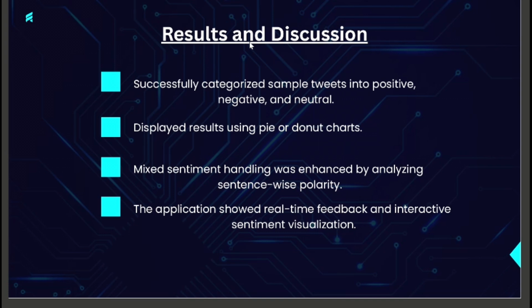Now, results and discussion. The model was able to classify tweets into positive, negative, and neutral categories effectively. We displayed the results using donut charts to make them easy to understand. We also added sentence-wise polarity detection, which helps when a tweet has mixed feelings. The web app provides quick interactive feedback, simulating a real-time experience.